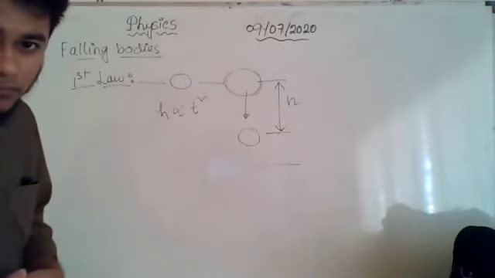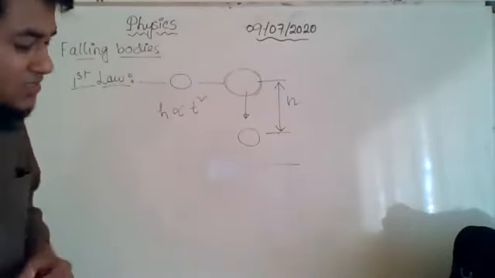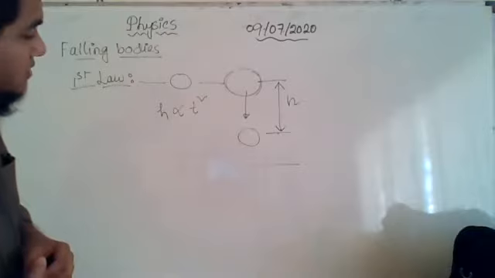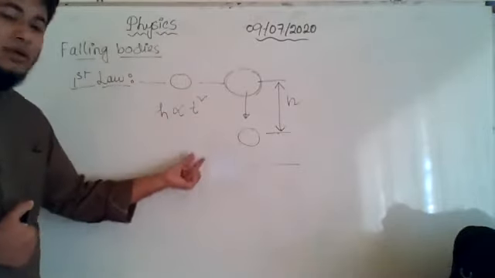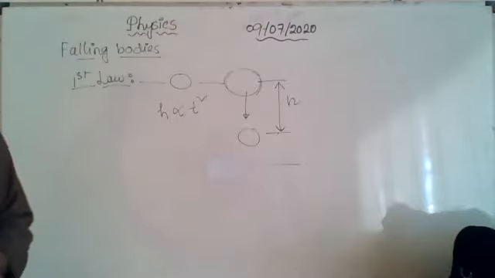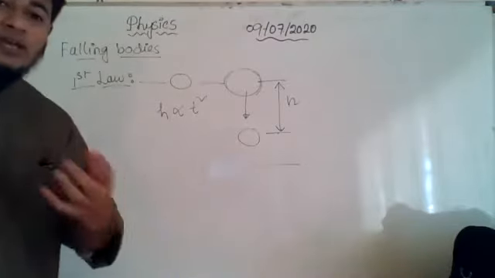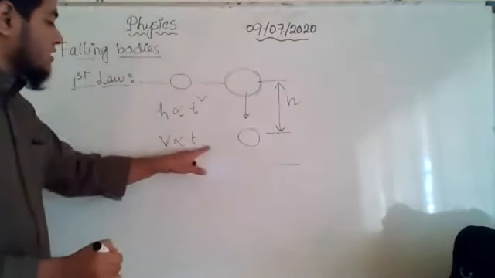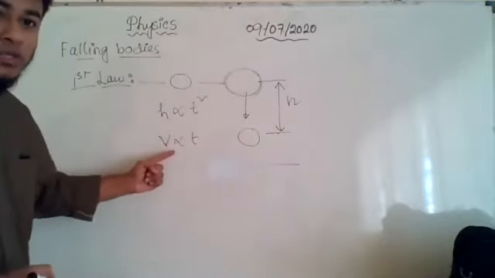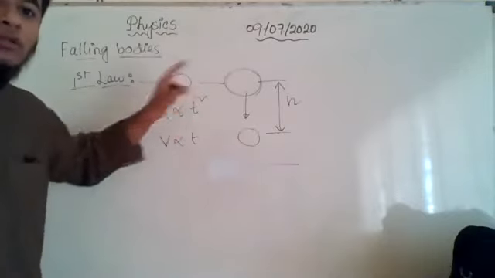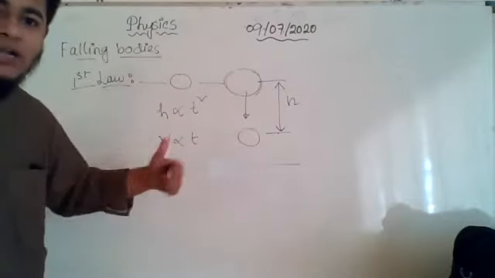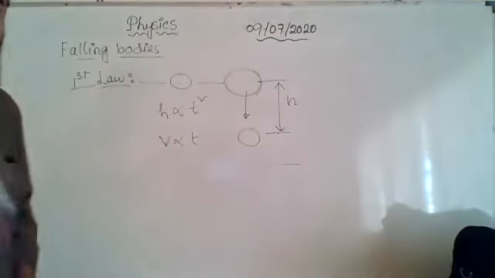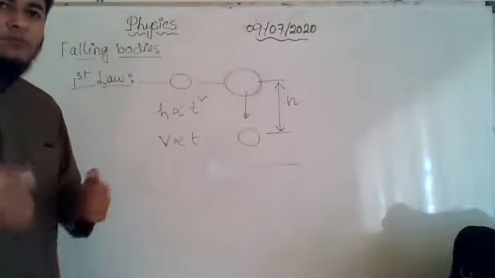I am saying, if I double the time, then how many times will the height become? For example, in the relation between velocity and time that we saw, velocity is proportional to time, so we know that if time is doubled, velocity will also be doubled because this is directly proportional. But here it is proportional to the square of the time, so if time is doubled the height will become... more like 4 times. 4 times, very good, because the square is there. You should have known this already.